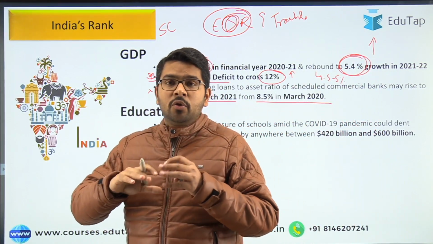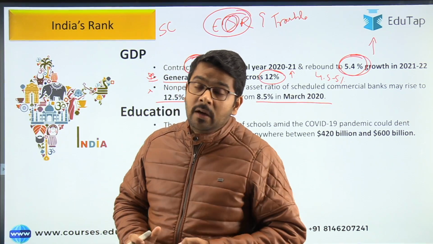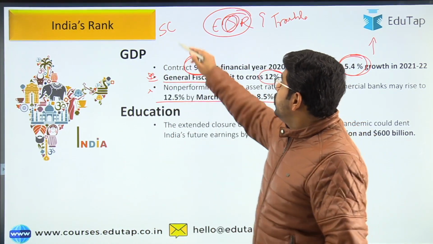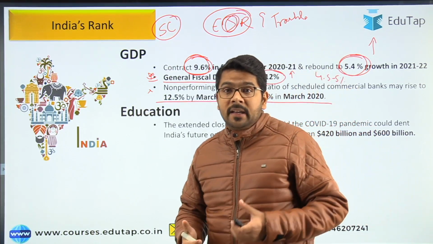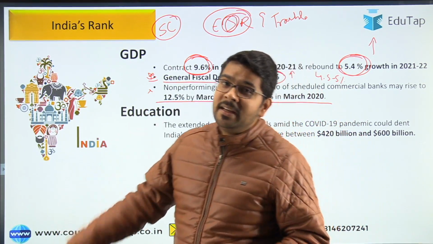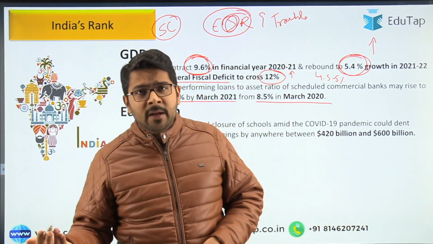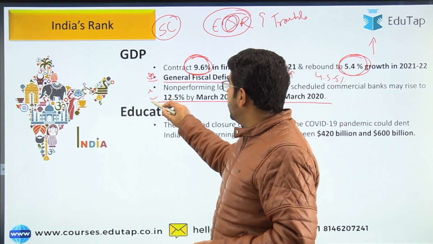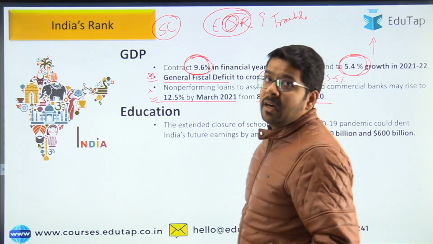there was no classification done regarding the NPA, which is a worrisome point regarding the Indian economy. So due to this we are expecting that the NPA might rise in the coming days, though currently there are news that the NPA is going down or remaining somewhat the same, but the true picture will come next year. Okay, so according to the report, this ratio will be 12.5% by March 2021.